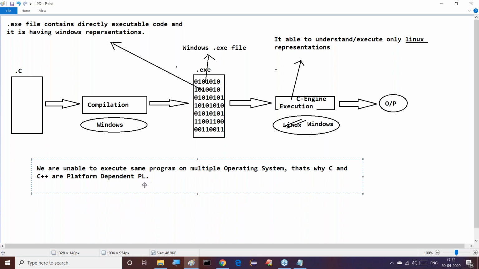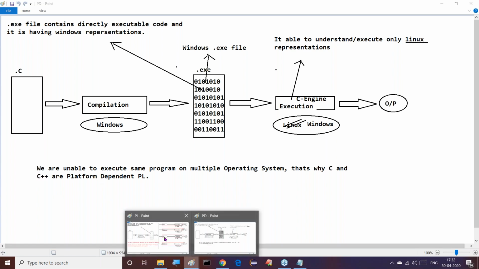That's why C and C++ are which one? Platform dependent. In the case of C, I gave this conclusion. If the program is executed on multiple operating systems without having change, then it is called platform independent. But in the case of C and C++, we are unable to execute the same program on multiple operating systems, so it is not possible. That's why C and C++ are platform dependent.